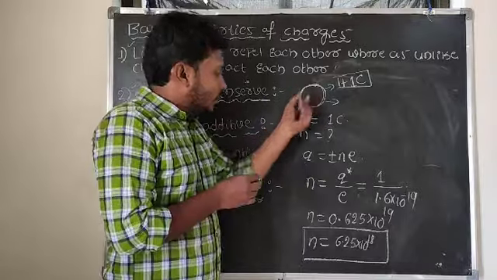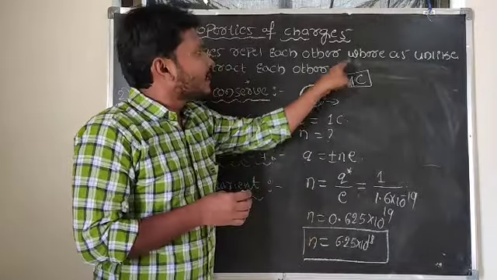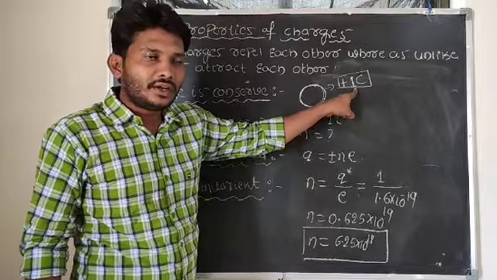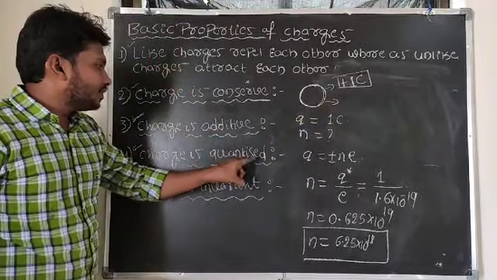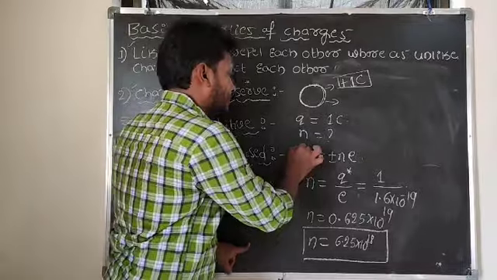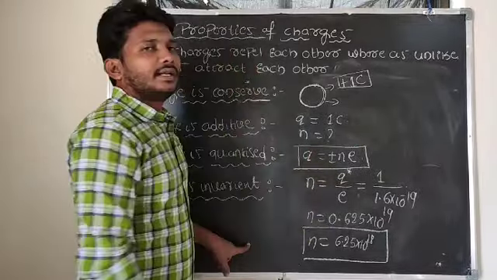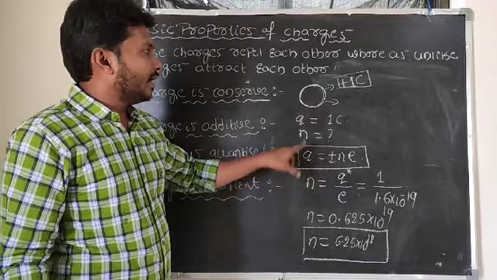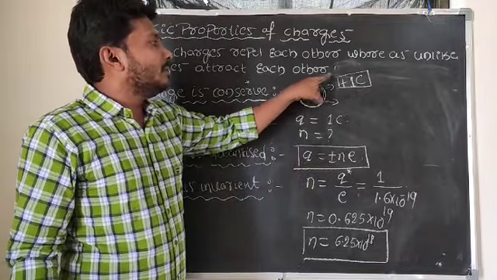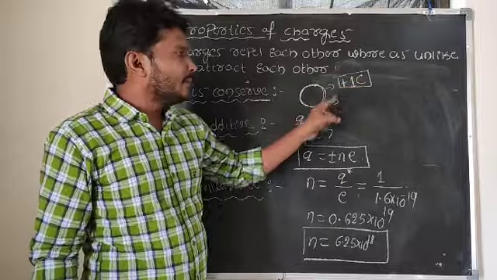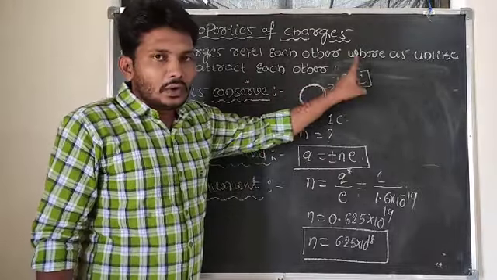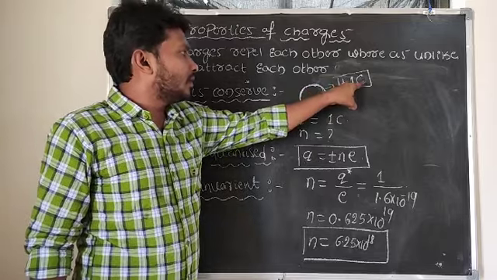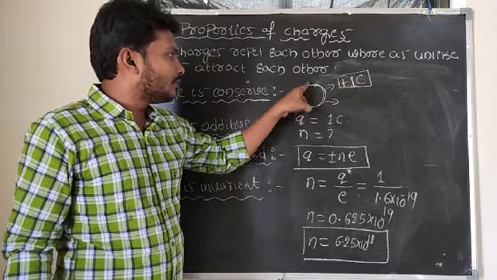If the body loses this amount of electrons, then the body is said to be charged by 1 coulomb. Did you get my point? In the case of quantization of charge, we got the equation Q is equal to plus or minus n e. From this formula I can calculate, if a body is positively charged by 1 coulomb, how many electrons it should lose to make the charge plus 1 coulomb.